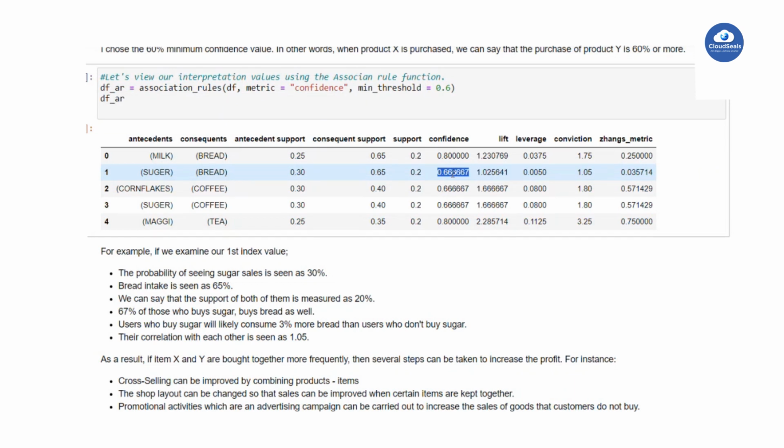Out of this, 67 means the remaining 33 people did not buy the bread. So for example, 100 people purchase the bread; out of the 100, there might be a chance that 53% of people will take the sugar, 3% more than those who have not taken sugar.